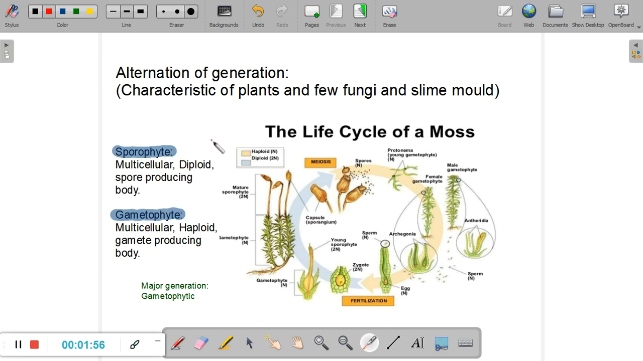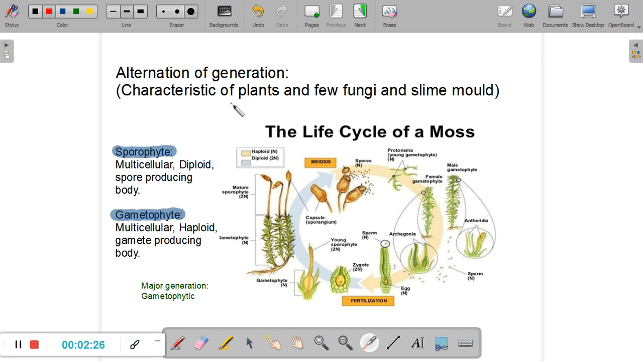Now, if you look at human beings, we are multicellular, but we are diploid. We don't produce spores, so we are not sporophytes. Human beings have a multicellular body which is diploid. We do not have a multicellular haploid life. We produce a unicellular haploid type of cell, which are the gametes, but we do not exhibit these two multicellular bodies during our lives.